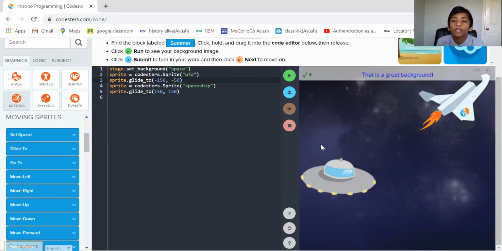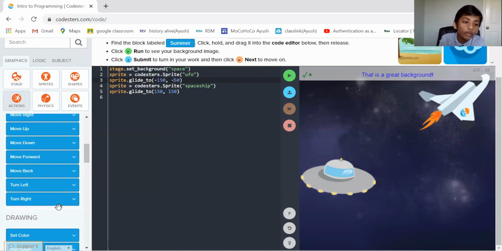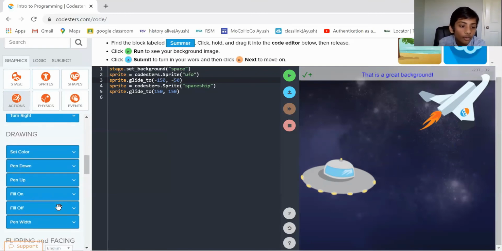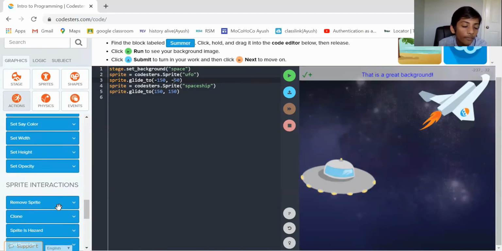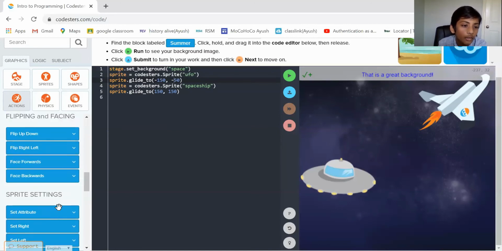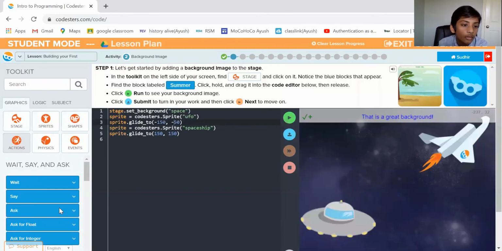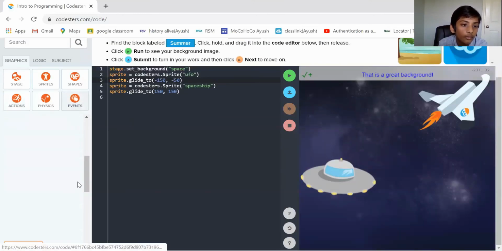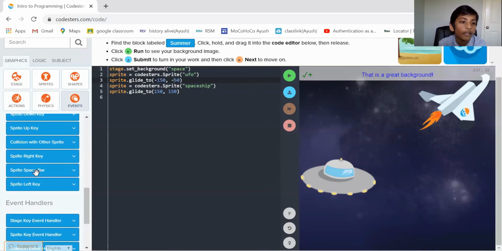So now if we want the UFO chasing the spaceship, let's try to make it so we can use our arrows. So for that we need to get, yeah.